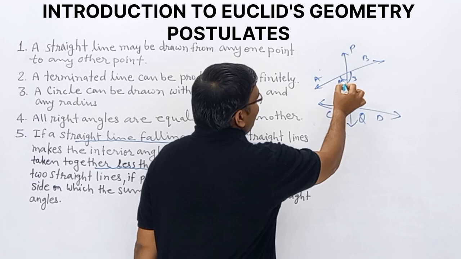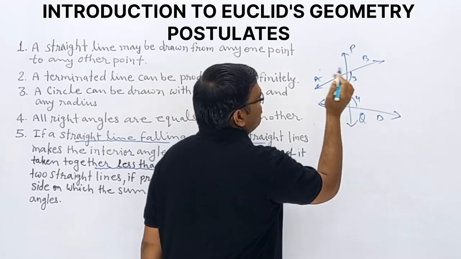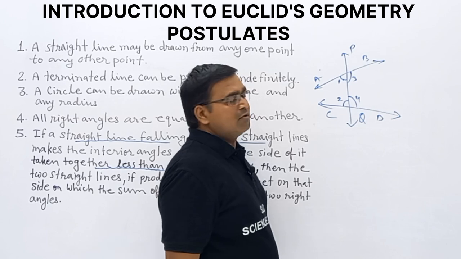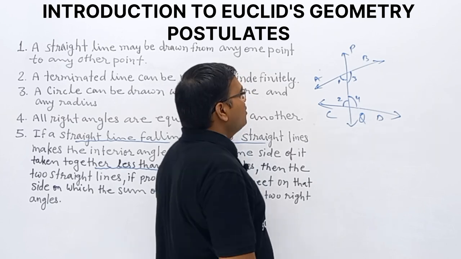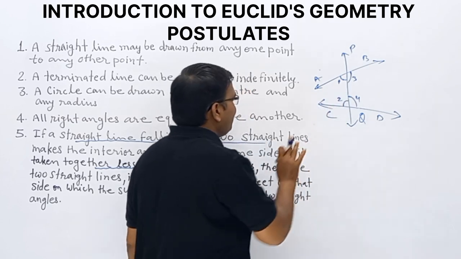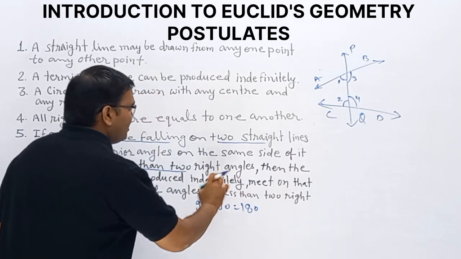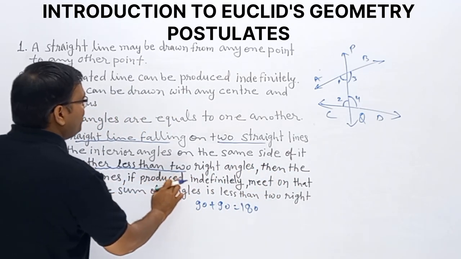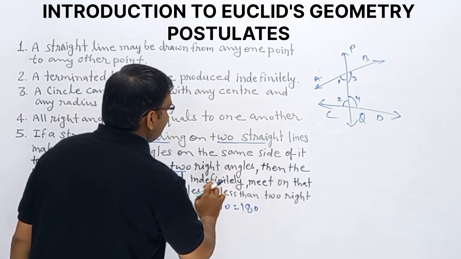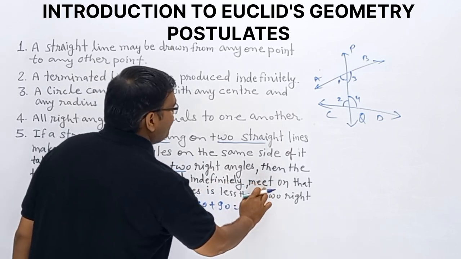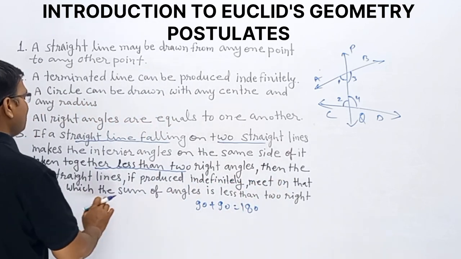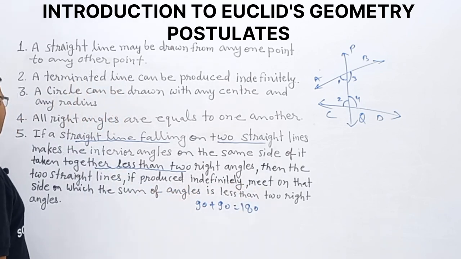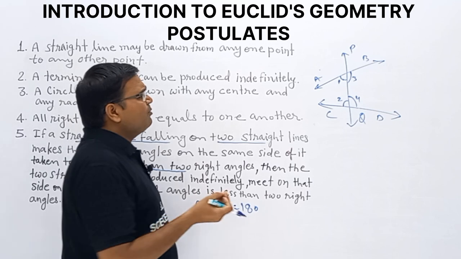Once we take two interior angles on the same side, the sum will be less than 180. Then the two straight lines, if produced indefinitely, meet on that side on which the sum of angles is less than 2 right angles. Observe what is the meaning.